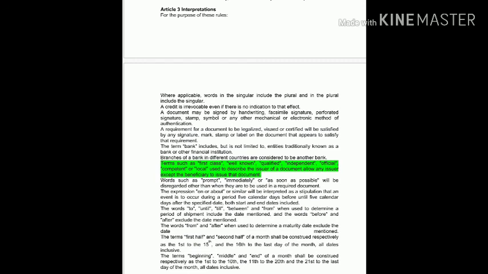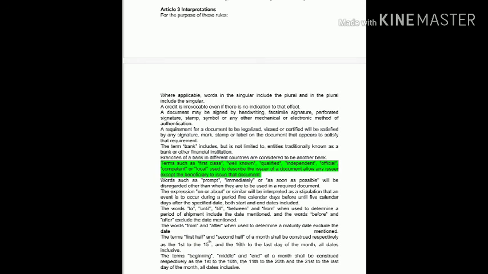Okay, now next one is the terms first half and second half of a month shall be construed as the 1st to the 15th and the 16th to the last day of the month respectively, all these days inclusive. So this one is also we use in additional condition in order to calculate the period of shipment.